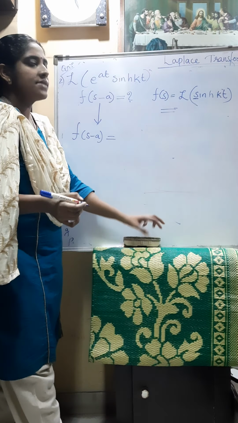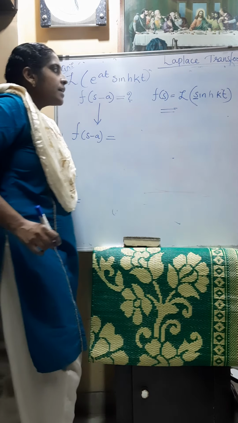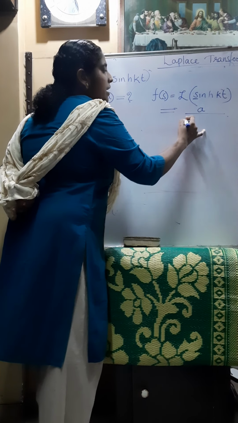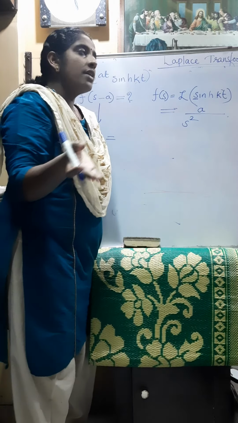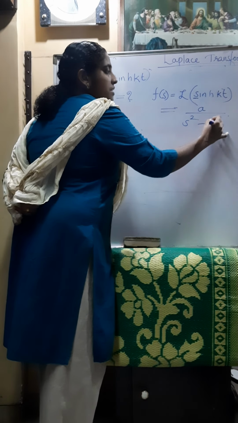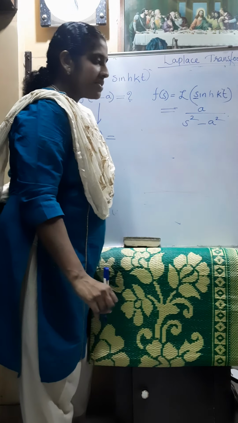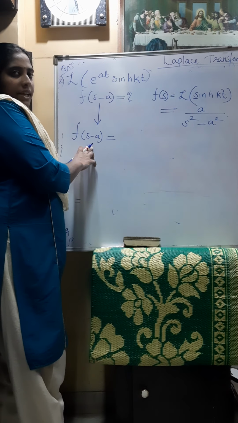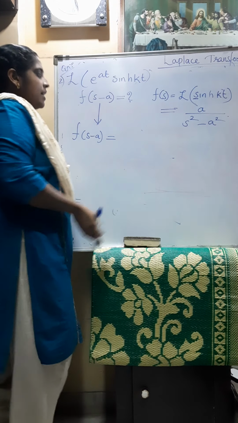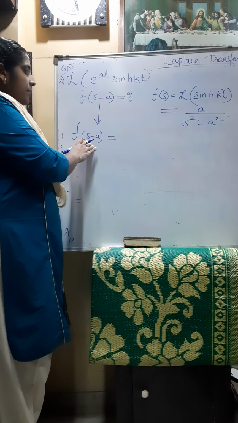What is the Laplace transform of sinh kt? Here it is a divided by s square. In the case of a normal trigonometric function, it is s square plus a square. In a hyperbolic function, it is s square minus a square. So for f of s minus a, the Laplace transform of sinh kt multiplied by e raised to at, the Laplace transform will shift by the parameter a.